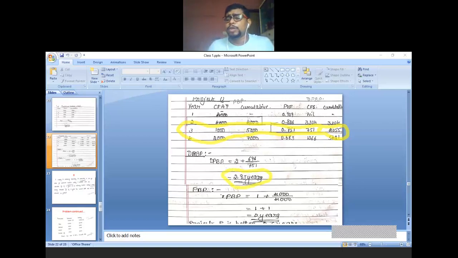Now separately do the calculation for payback period. How many columns for payback period? First column year, next column cash flow after tax, next column cumulative method. Now do the cumulative.